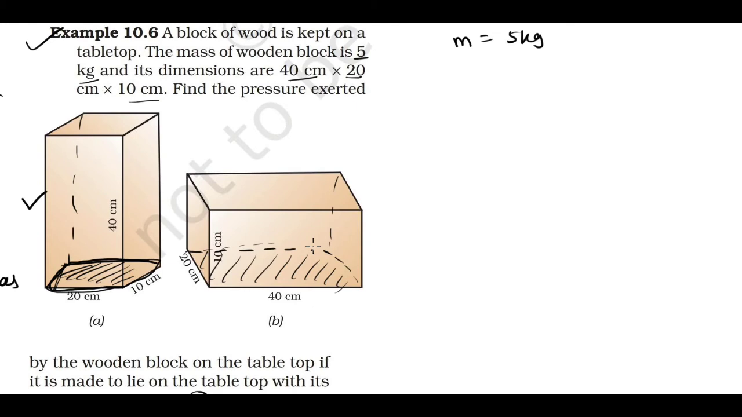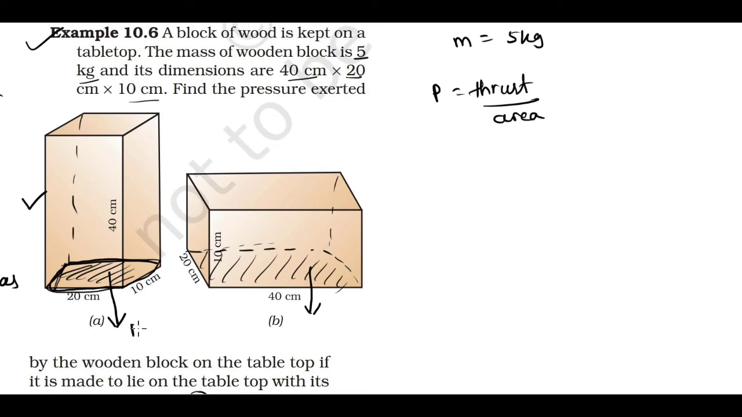So pressure means what? Force or thrust per area. Pressure is thrust per area, and thrust is the perpendicular force. In this case, what will the perpendicular force or thrust be? Thrust is the weight, because the weight of the wooden block is acting vertically downward. In both the cases the weight will be same.